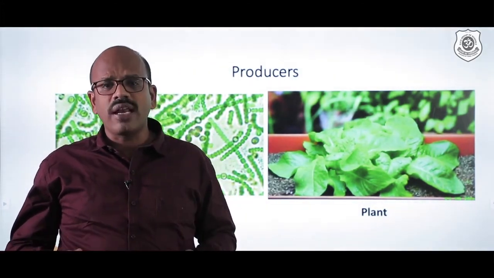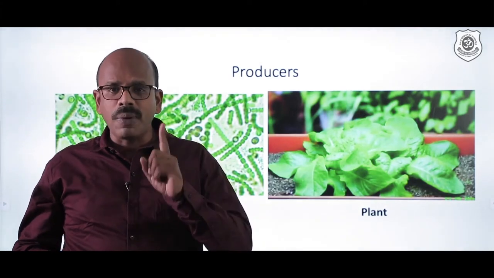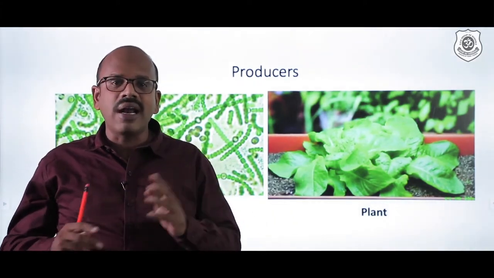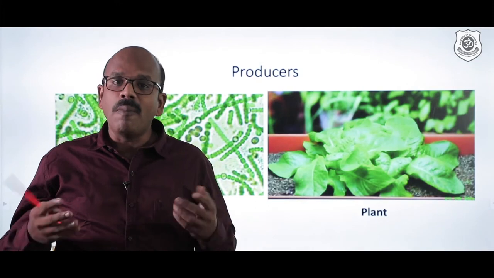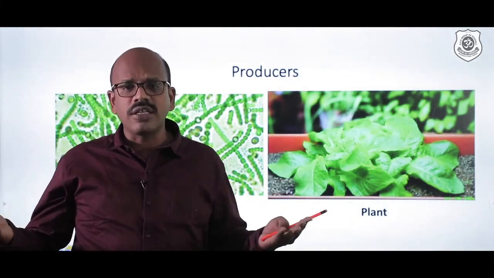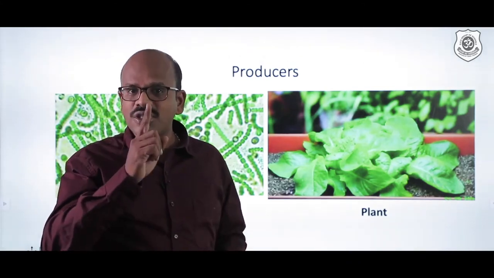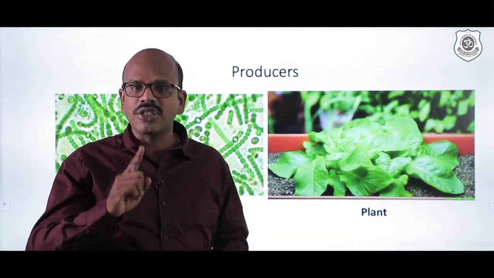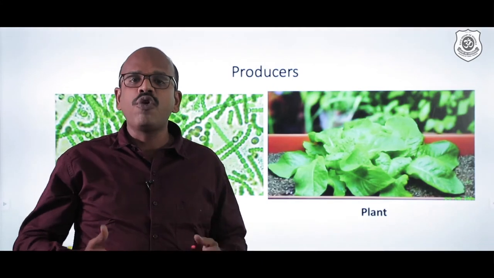How much solar energy are they going to trap? Only 1%. All the other radiant energy is wasted. But at the same time, I will tell you, even though there are millions of organisms on the earth, only plants are able to fix that 1% of the solar energy and give food for the world.